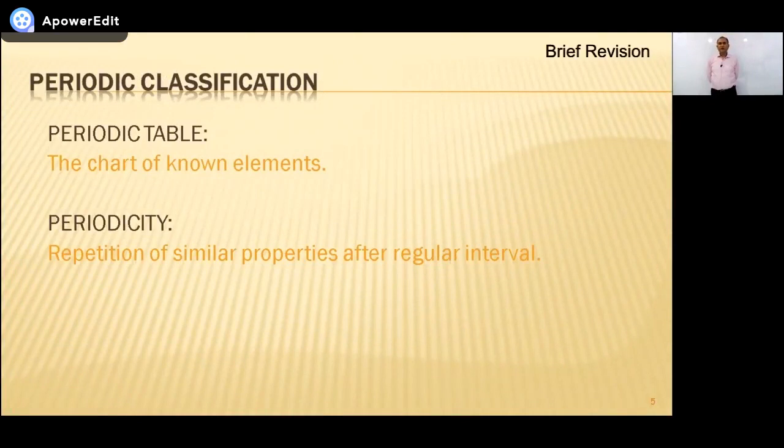So this chapter is all about the arrangement of the periodic table. Okay? You know what the periodic table is. It's a chart of known elements. It's a table of known elements. It's an array of known elements. Right? So in this table, we can find the elements which are arranged in a systematic way.